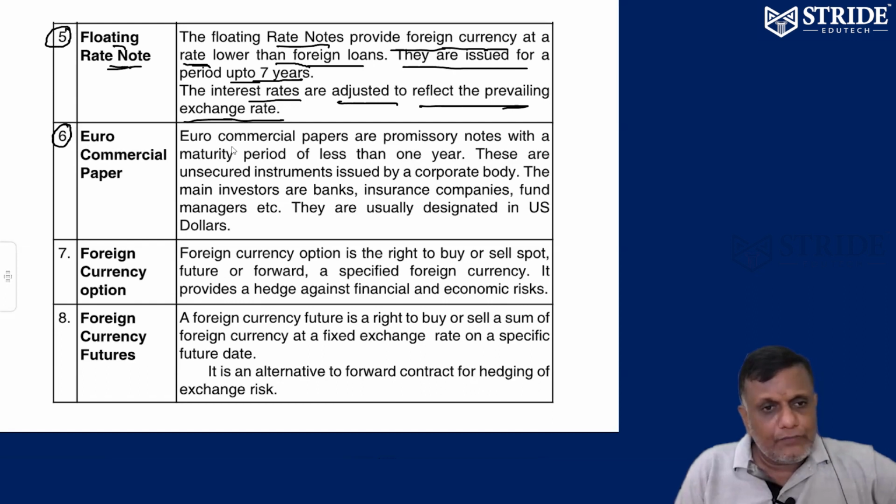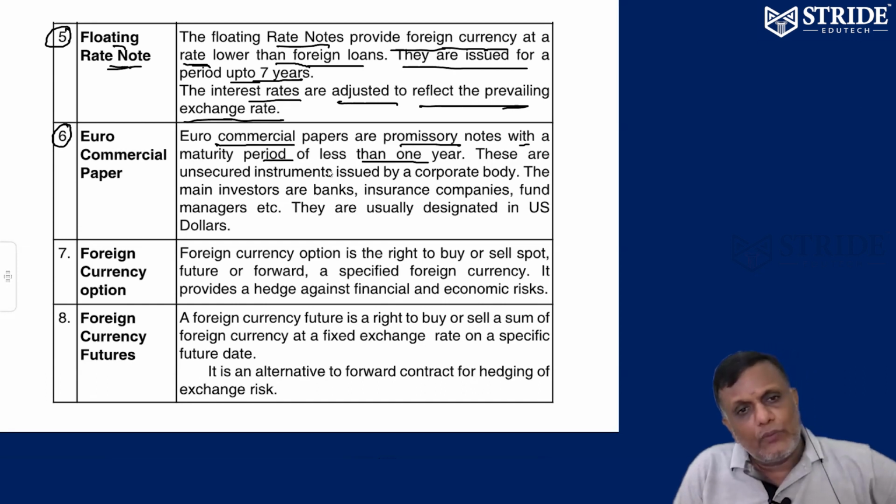Euro commercial paper. That's it. What is euro commercial paper? They are promissory notes with a maturity period of less than 1 year. This is called euro commercial paper.